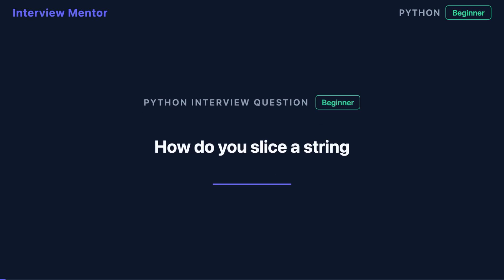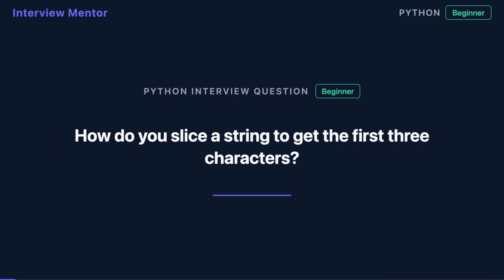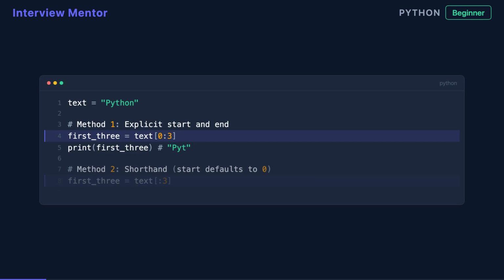String slicing is one of Python's most elegant features, yet many beginners overthink it. Let's master how to grab the first 3 characters of any string. The answer is simple. Use slice notation with square brackets. To get the first 3 characters, write string[0:3].